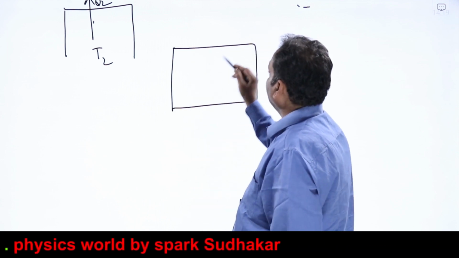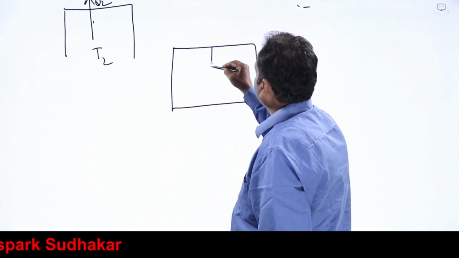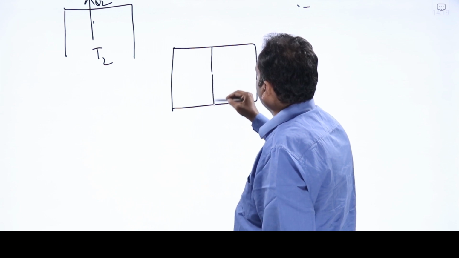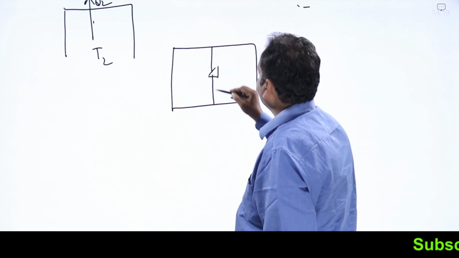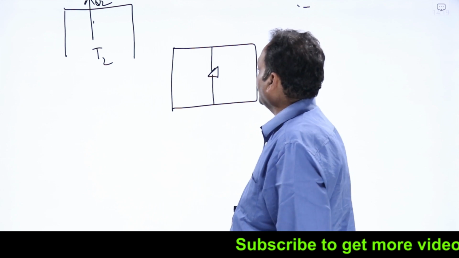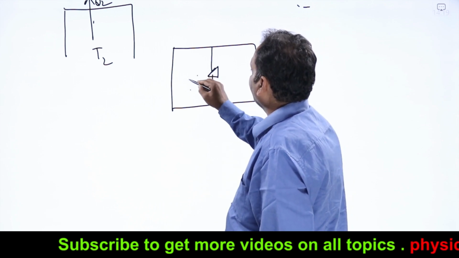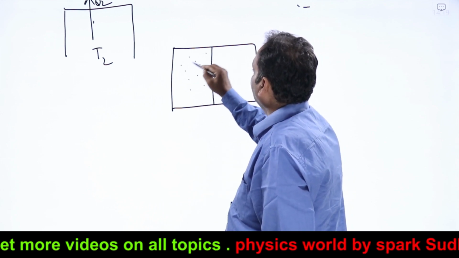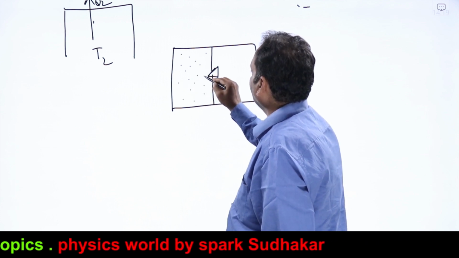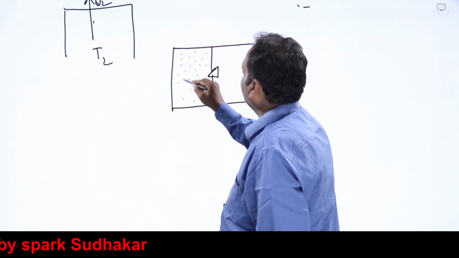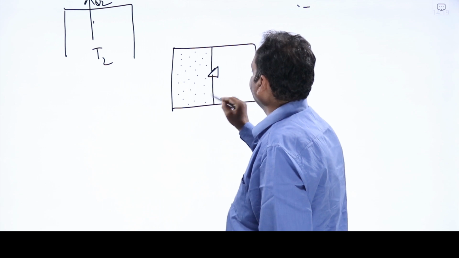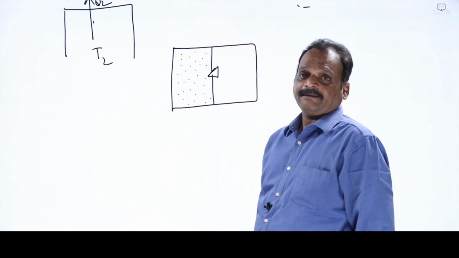Okay, a vessel is there, some chamber. I'll split one container into two chambers like this, separated by a stopcock. I'll put gas molecules in one chamber only. In the other chamber, there is vacuum, no gas at all. Gas is present only in one chamber.